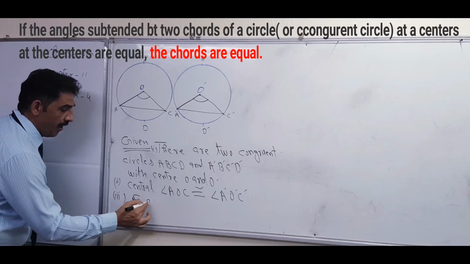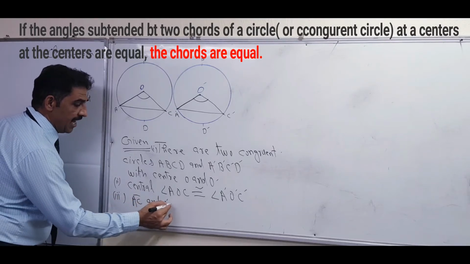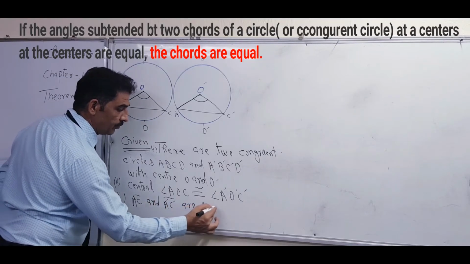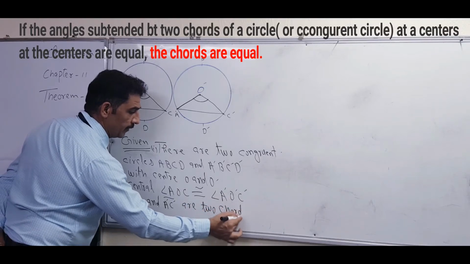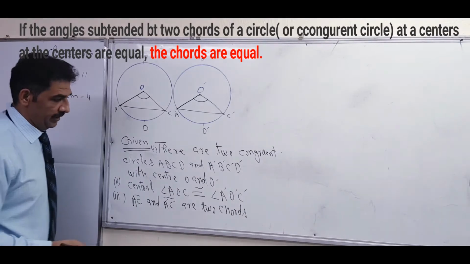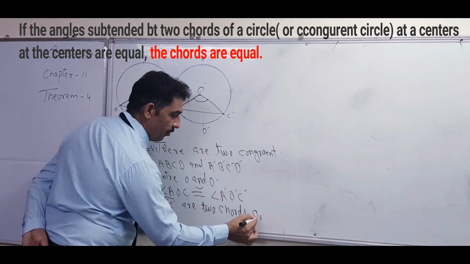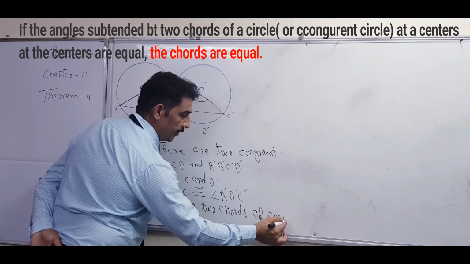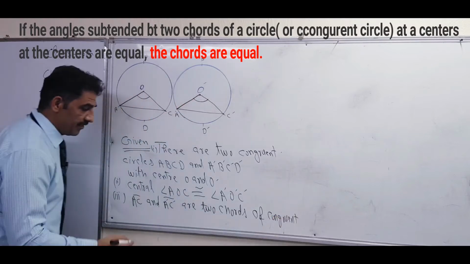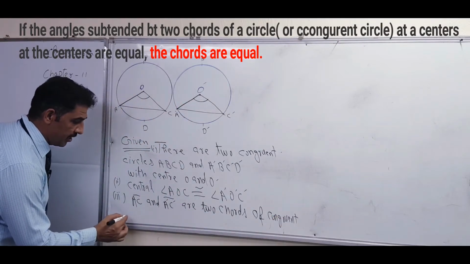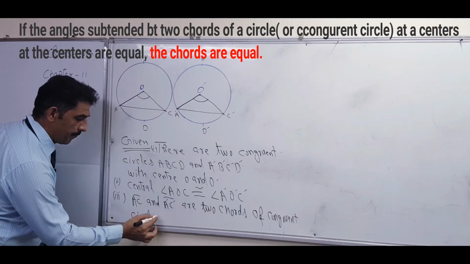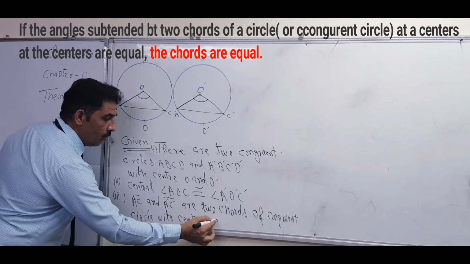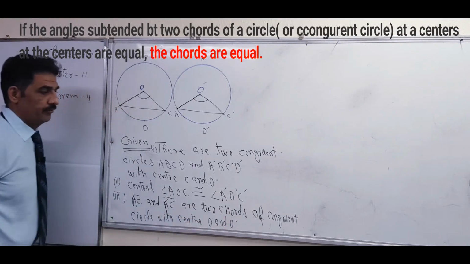AC and A dash C dash are two chords of congruent circles, congruent circles with center O and O dash. Right?